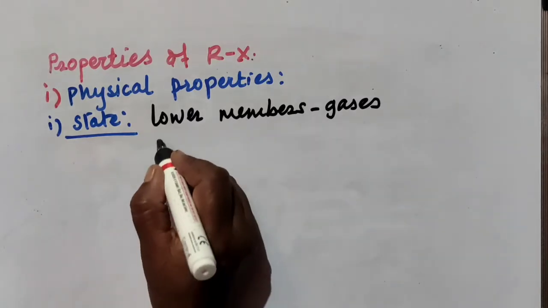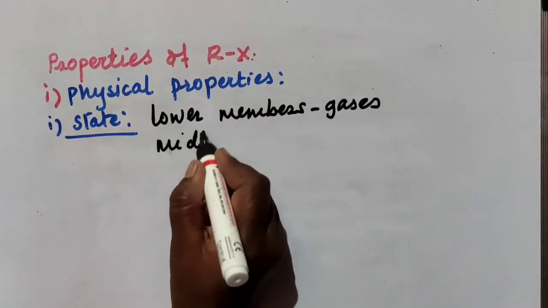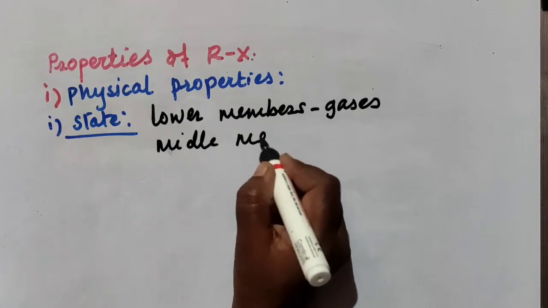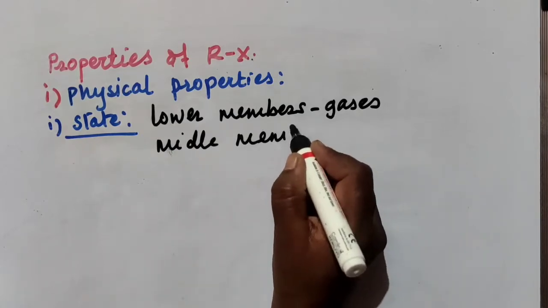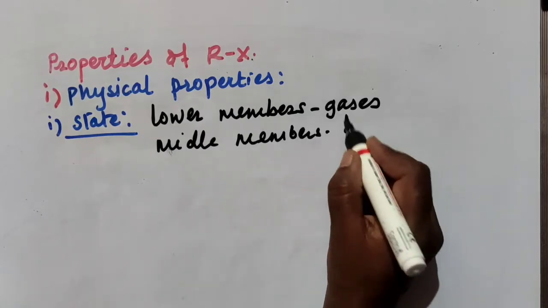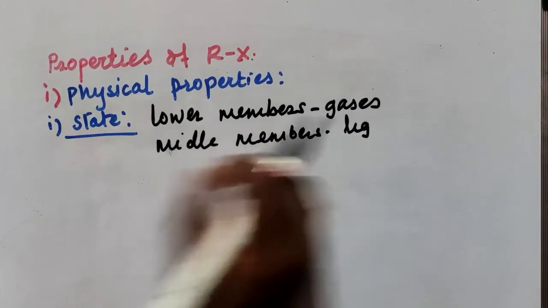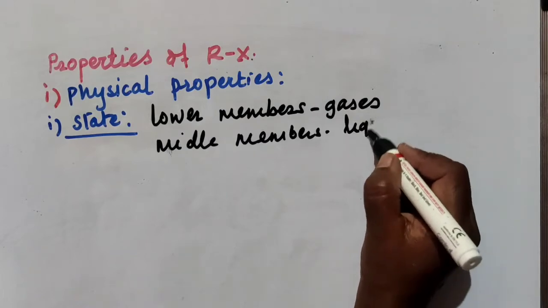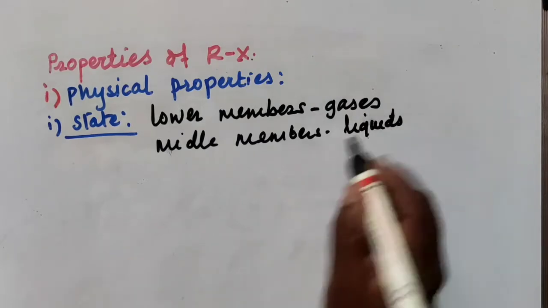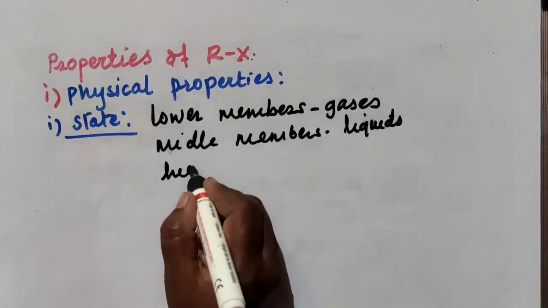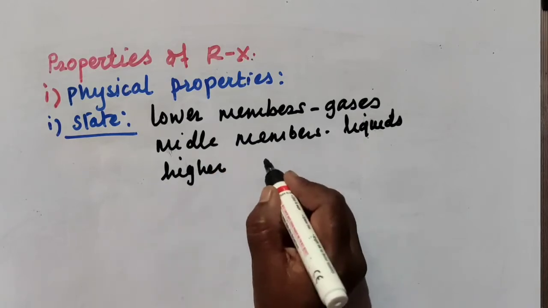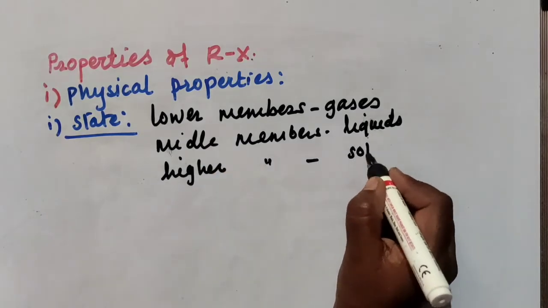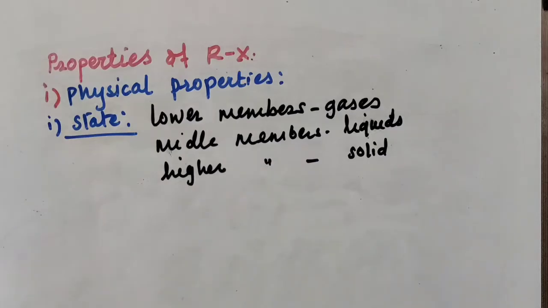Then middle members are liquids, and higher members are solid in state.